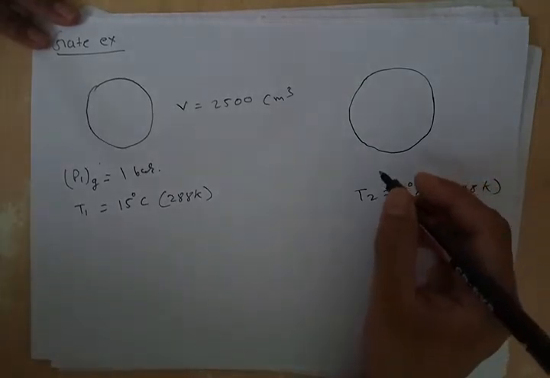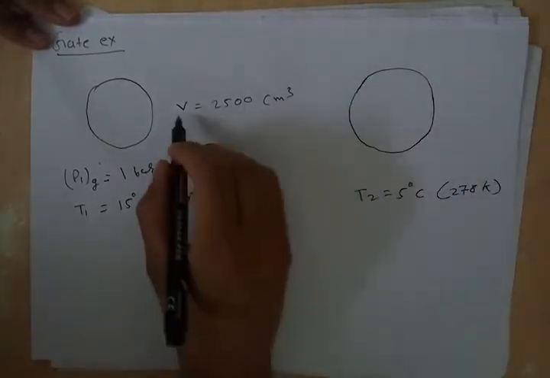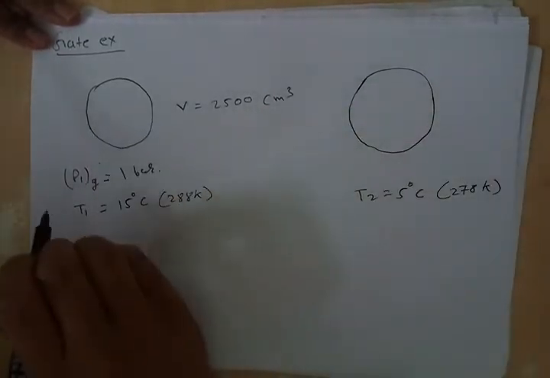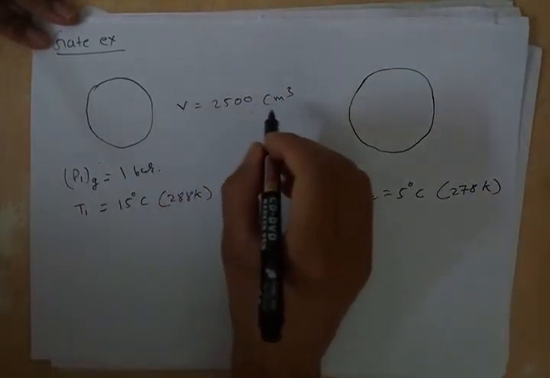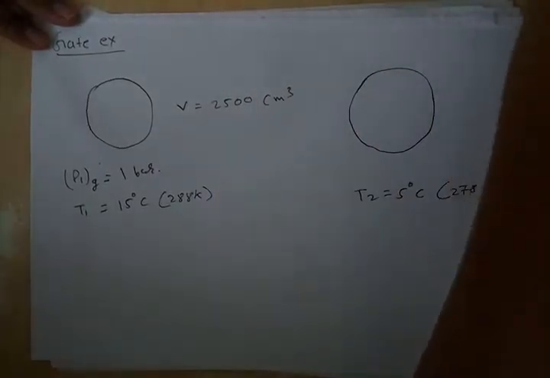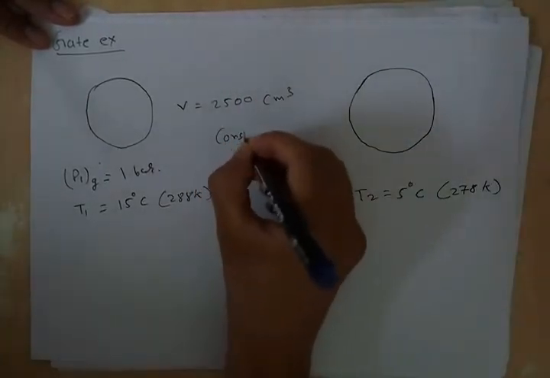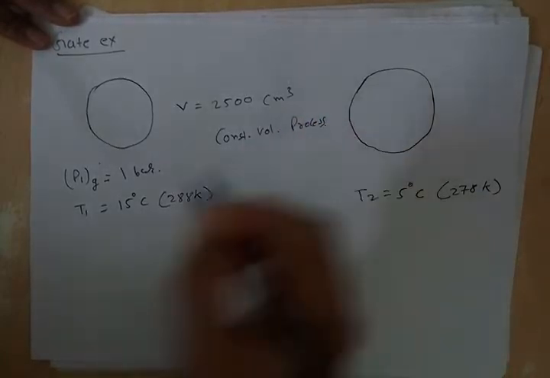It is given in the example that we have to assume this volume to remain constant throughout this process. So on the next day also volume is 2500 centimeter cube. So it is basically a constant volume process.